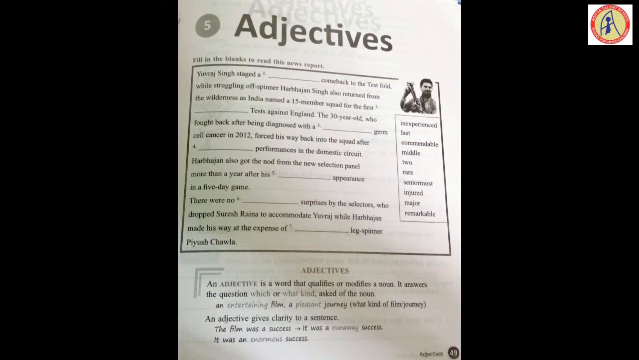Yuvraj Singh staged a dash comeback to the Test fold while struggling off-spinner Harbhajan Singh also returned from the wilderness as India named a 15-member squad for the first dash Test against England. Now, dash comeback to the Test fold. What is the correct answer you are going to choose here? Yes, remarkable. And first dash Test, second one. How many Tests will we be talking about? Look there, 2, two, is the right answer.